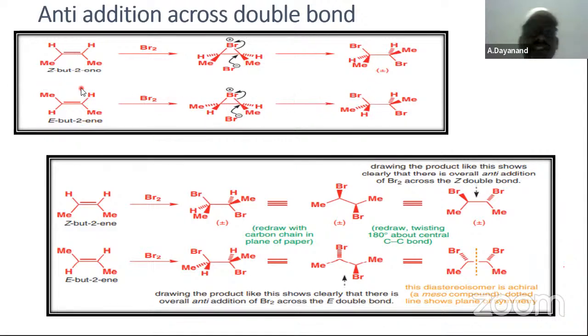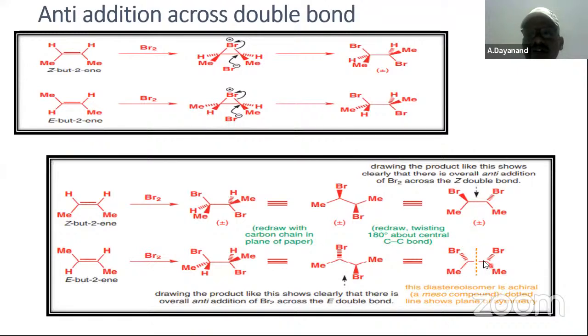Such reactions are called stereospecific reactions. The diastereomers are different; one is achiral and this is a chiral compound. With anti-addition, a chiral compound is formed.